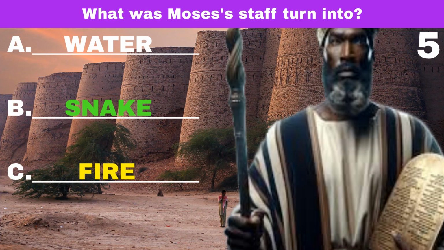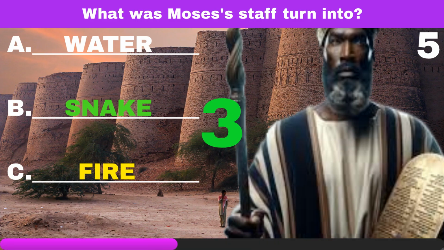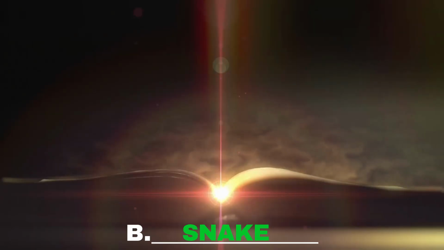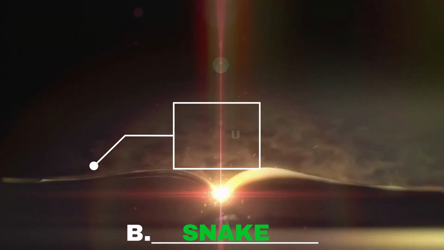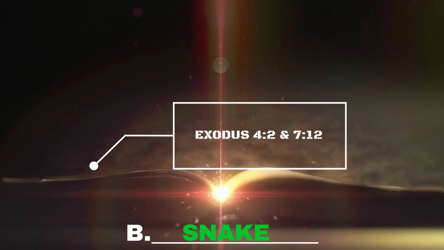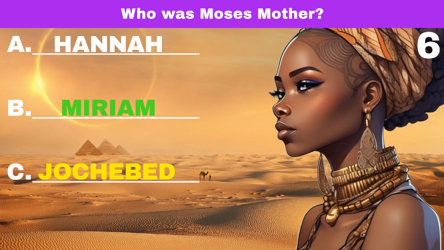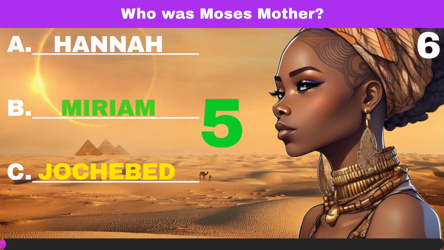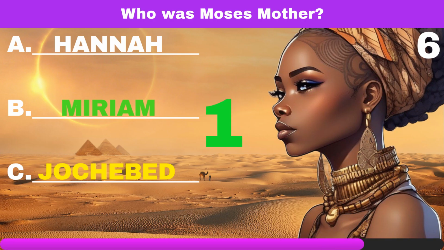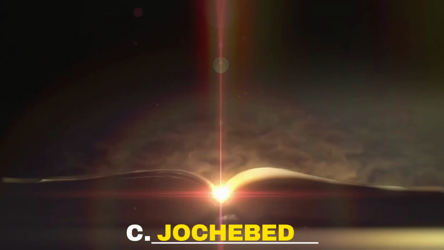What was Moses' staff turned into? A snake. Who was Moses' mother? Jochebed.